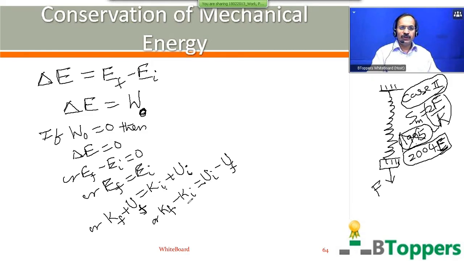The body is dropped from a certain height above the Earth's surface so that it moves only under the influence of gravity. Then as the body moves towards the Earth's surface, its gravitational potential energy decreases. At the same time, the kinetic energy of the body increases during the motion. So the decrease in gravitational potential energy, Ui minus Uf, will be equal to the increase in the kinetic energy of the body during any part of the motion.